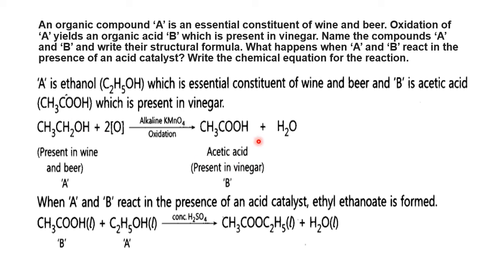Reaction written here. Okay. Then what happens when A and B react in the presence of an acid? A is alcohol. B is acid. When alcohol and acid react in the presence of conc H2SO4, ester is formed. Very famous reaction. Alcohol plus acid gives ester and water. What is the role of conc H2SO4? It acts as a dehydrating agent, or also as a catalyst, which will favor the formation of water. Once water is removed, ester is formed. Okay, right.